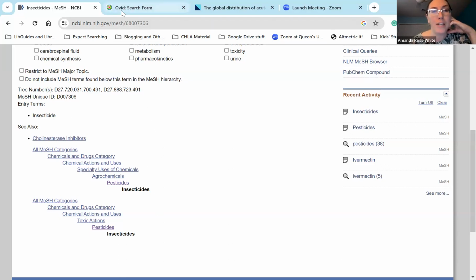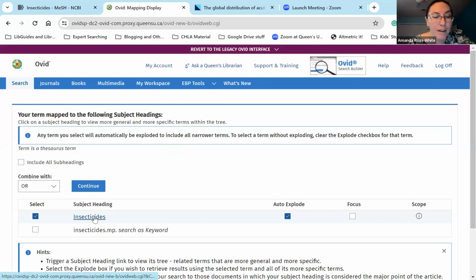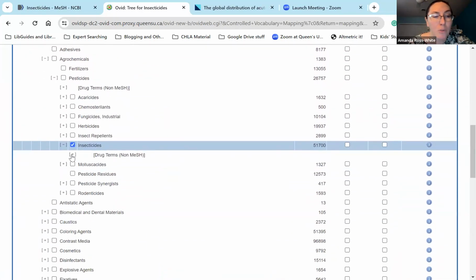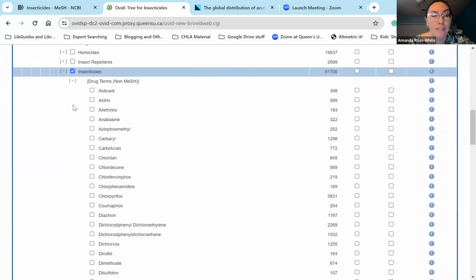If I go, however, and search Medline via Ovid and type in insecticides, we can see there, by clicking on the term, there are actually some drug terms that they've included as different types of insecticides.